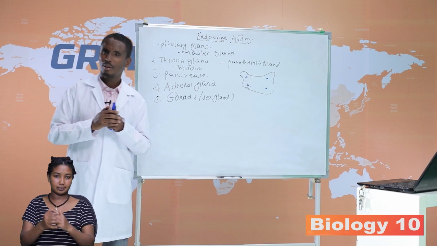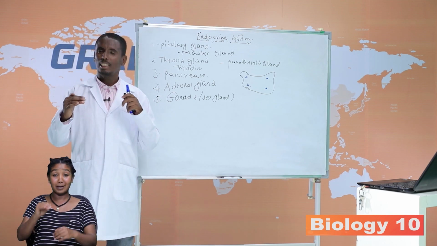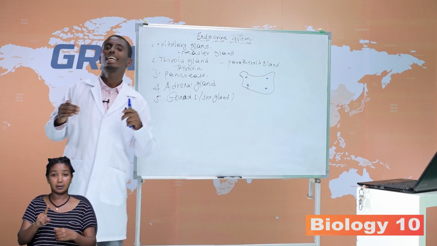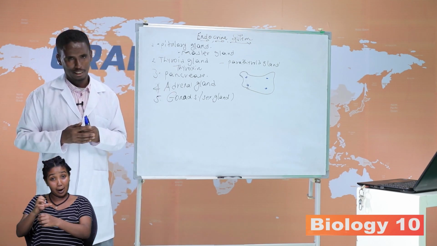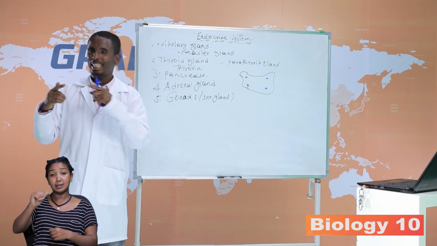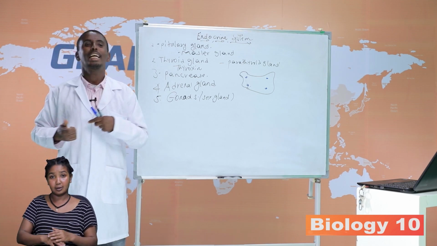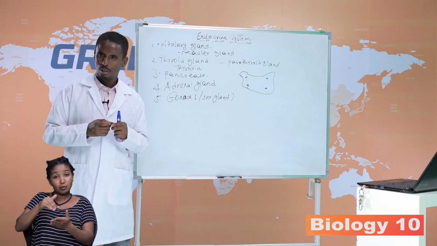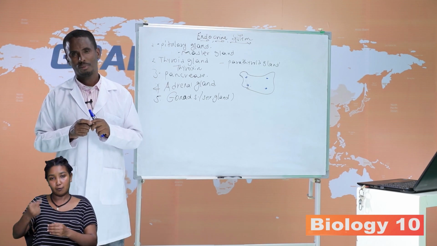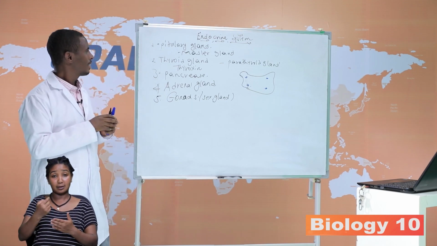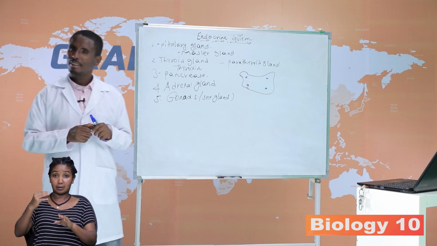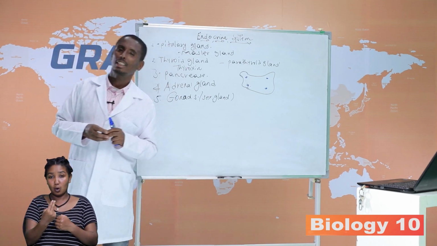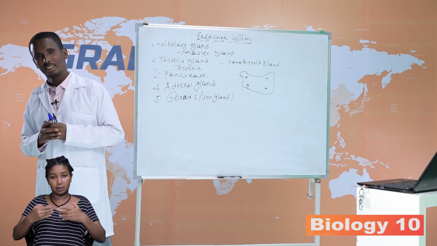One, by stimulating the bone to release calcium, and by absorption of calcium from the intestine and reabsorption of calcium from the kidney tubules. These are the endocrine glands that have a role in coordination and control of the body organs.